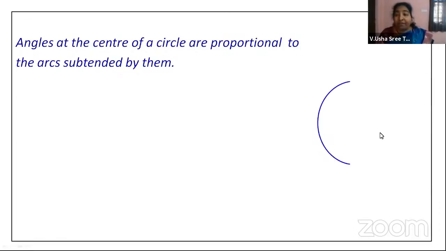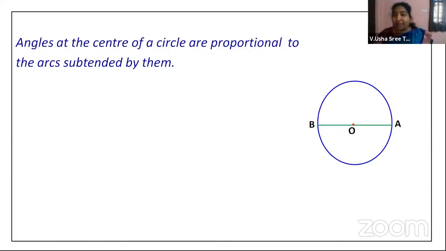So we will just take a circle with center O, and I am taking the diameter AB. Now, what is diameter, children? Diameter is nothing but double the radius, isn't it?